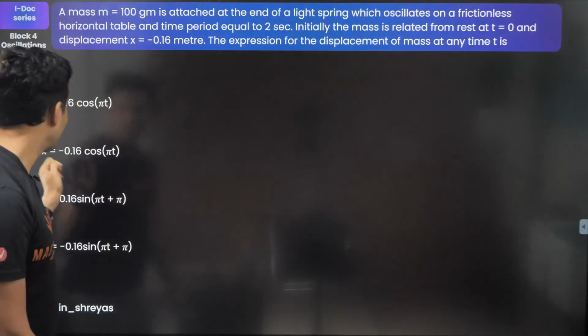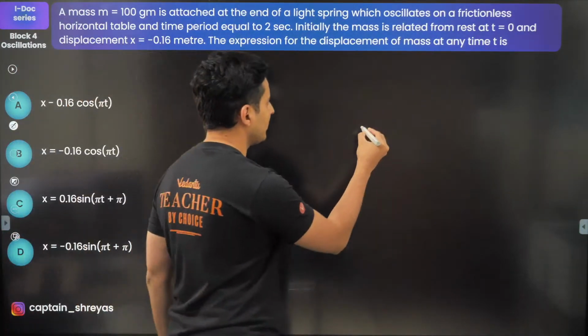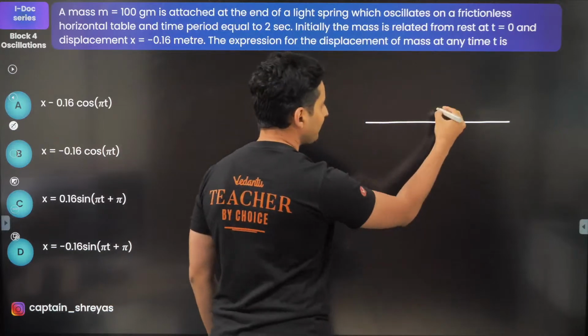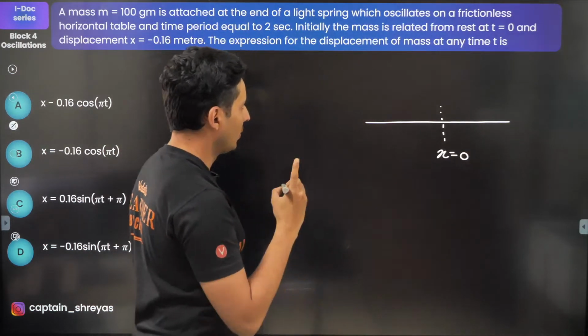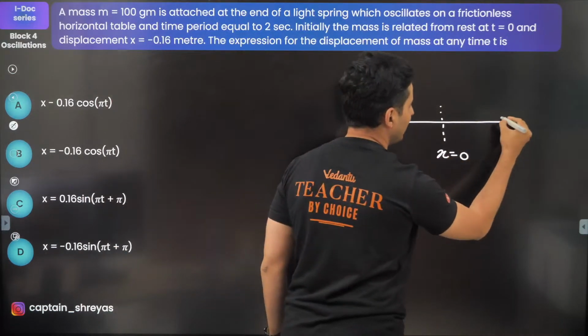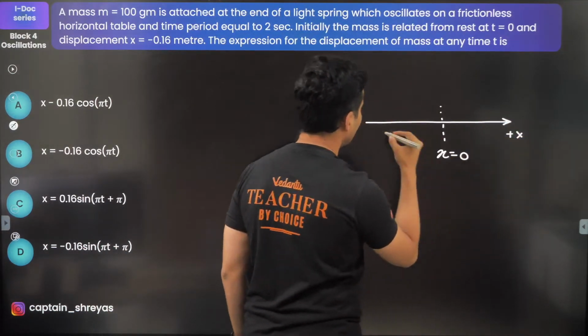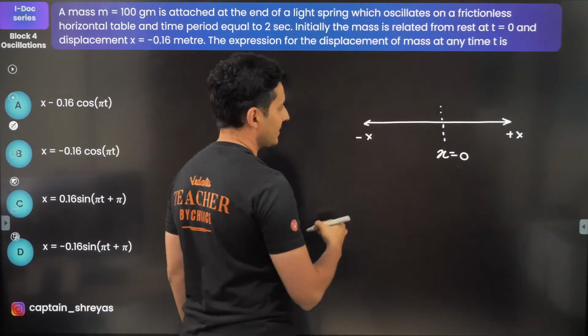Let's have a look at it. First of all, let's draw the scenario, only then I'll get an idea. So this is basically x equals 0. Okay, that is the positive side. Obviously this is the positive x-axis. This is your negative x-axis.